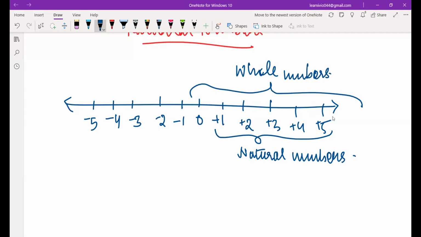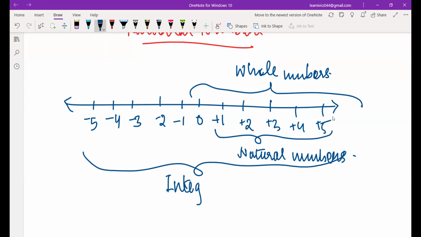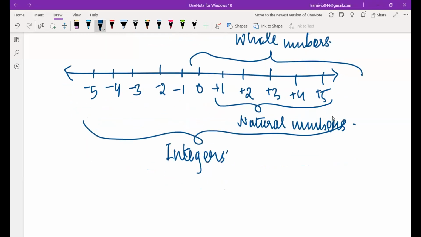When you start counting from the negative numbers, you also include 0 and the positive numbers. So this set of numbers is known as integers. All the negative numbers, positive numbers and 0 are integers. Okay, so negative and positive numbers are known as integers. When you're starting your counting from 1 onwards, they are known as natural numbers. When you also include 0, that's known as whole numbers. Is that clear to you? Yes, ma'am.